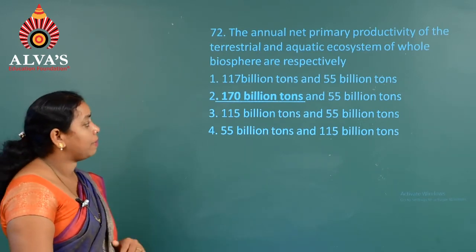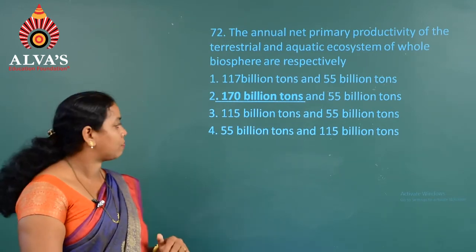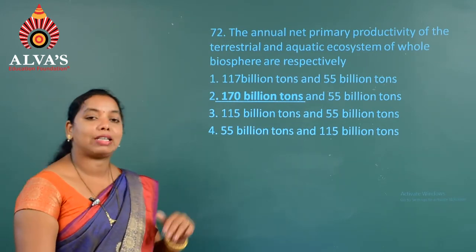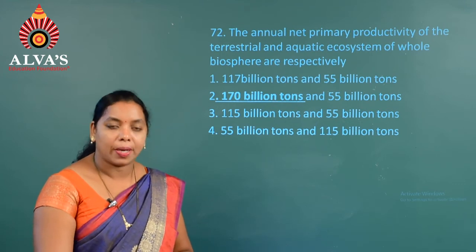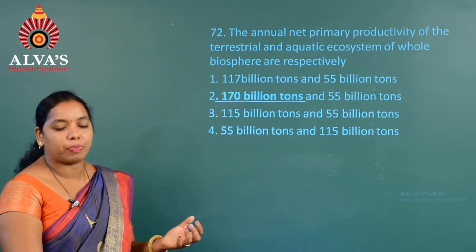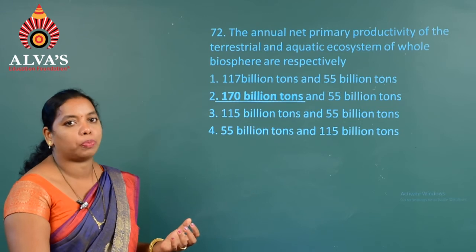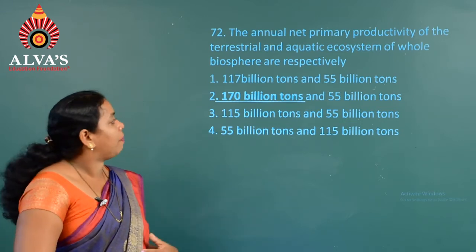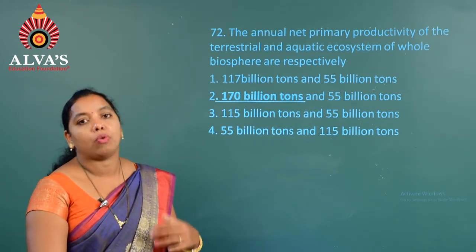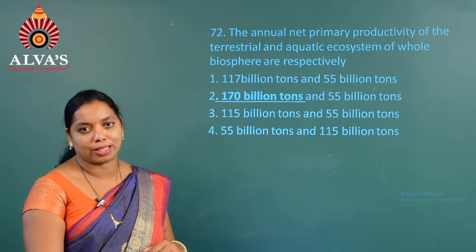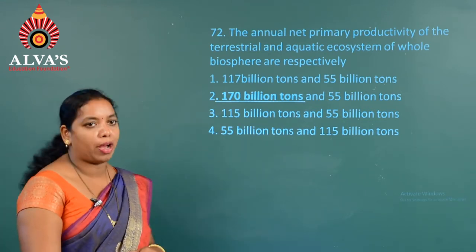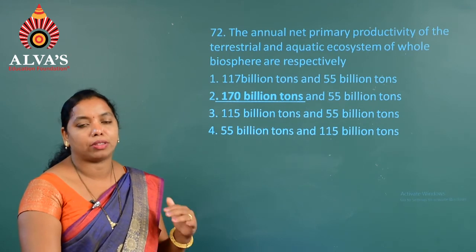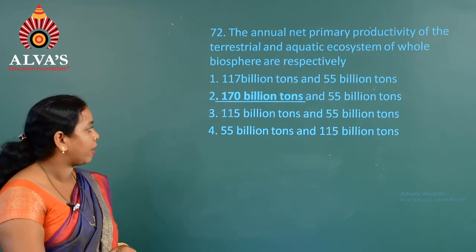Next is 115 billion tons and 55 billion tons. Fourth one, 55 billion tons and 115 billion tons. We know that when you consider the total net primary productivity in the whole biosphere, 170 billion tons of productivity is seen in the terrestrial ecosystem, whereas 55 billion tons of the productivity is from the aquatic ecosystem.